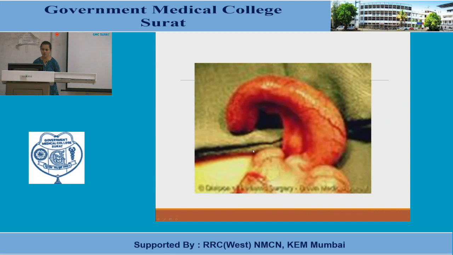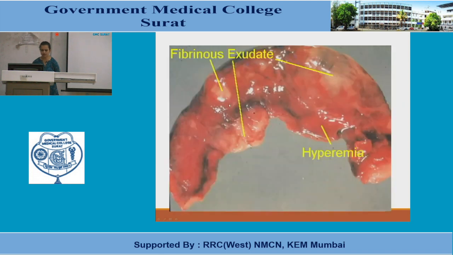This is how an inflamed appendix looks like. Can you see? These vessels are engorged, seen over there. And the appendix is basically stiff, hard and swollen. Now in this case, you will see that there are additional fibrin exudates which are present. Can you see? These are the whitish patches that are overlying this whole reddish inflamed appendix.